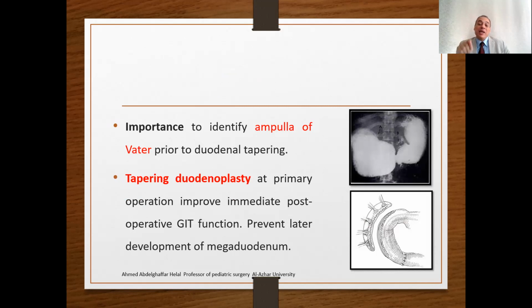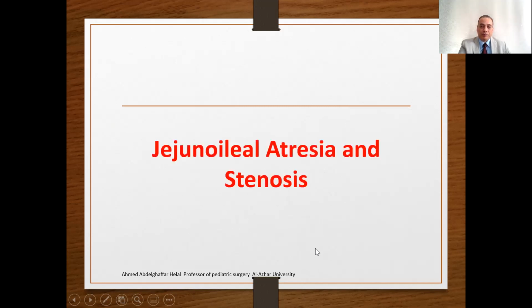megaduodenum. The stress here is on the importance of performing this tapering duodenoplasty at the initial surgery to avoid the development of persistent megaduodenum and its complications. So in the primary surgery, if you face a dilated duodenum, megaduodenum in the first part, you must consider performing tapering duodenoplasty at the primary operation to improve the immediate postoperative GI function and prevent the later development of megaduodenum.